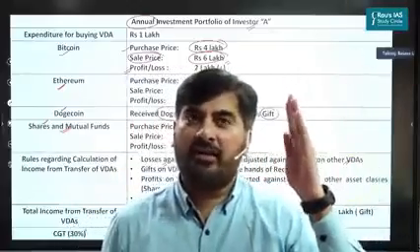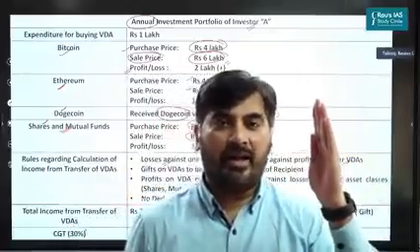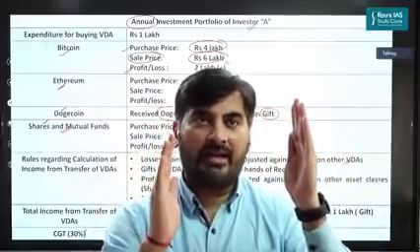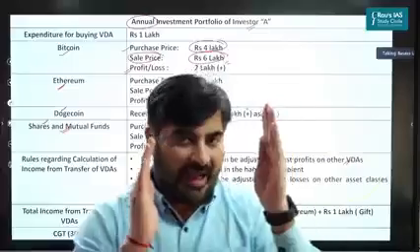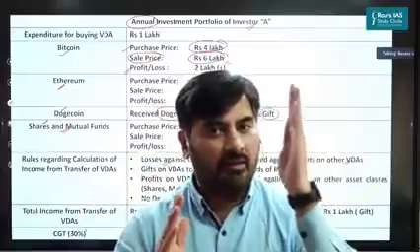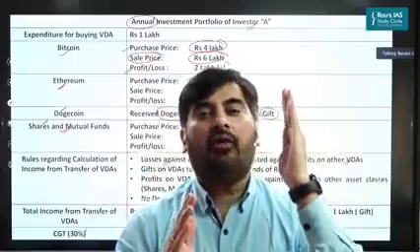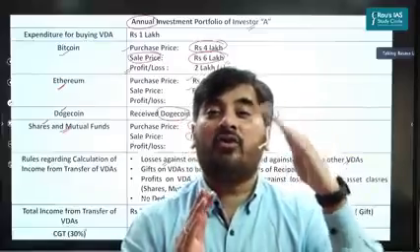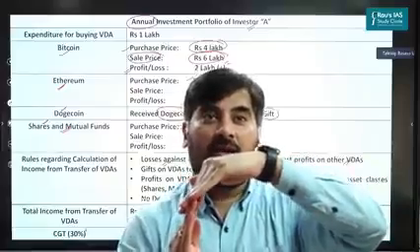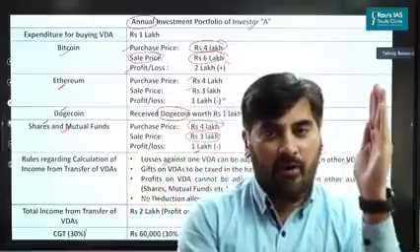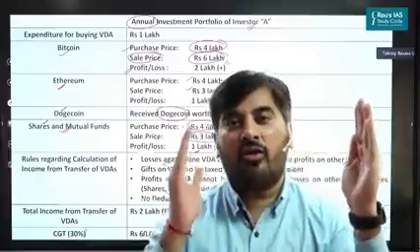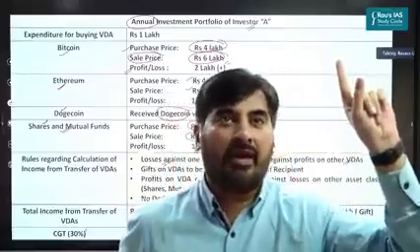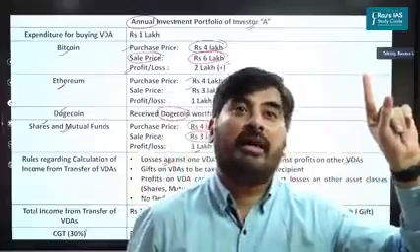How much profit have I made on Bitcoin? 2 lakh, right? I made 2 lakh rupees profit on Bitcoin. On Ethereum, I made a loss of how much? 1 lakh, right? Now, what I can do is offset or compensate my profits on one virtual digital asset against the losses on another virtual digital asset. So my profit on Bitcoin, I can adjust against the losses I've incurred on Ethereum. So 2 minus 1 will be how much? 1 lakh. So what is my net profit? Net profit is 1 lakh.